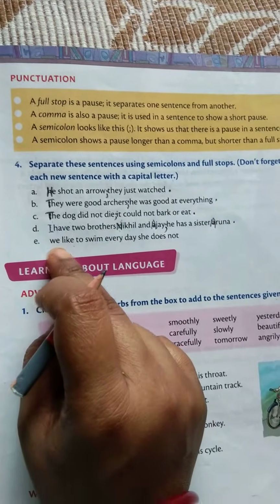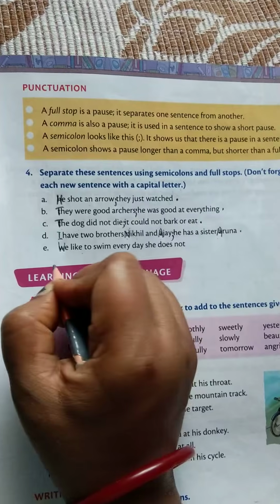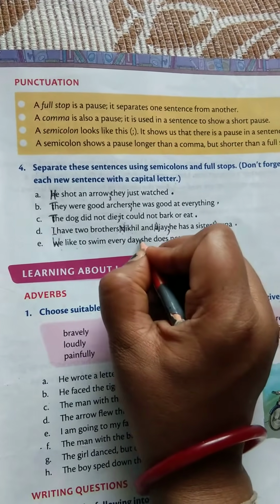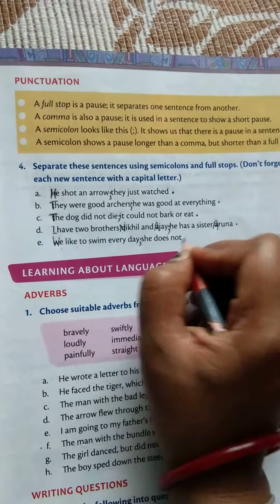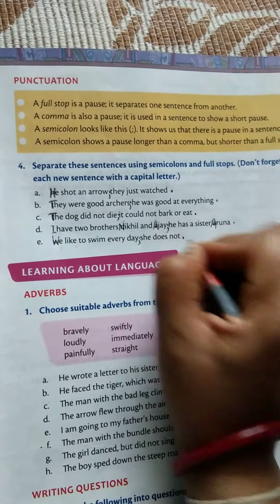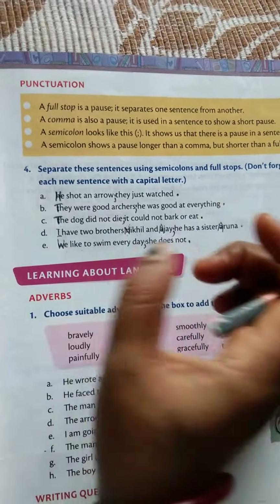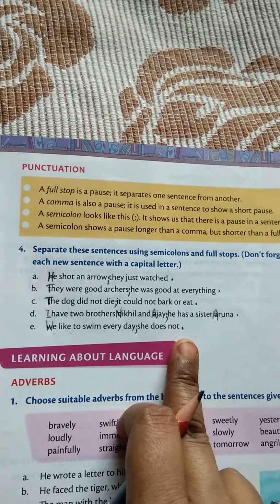Come to the next. We like to swim every day. W is given in small, so you can change it into capital. We like to swim every day. Up to this the sentence is completed, so you put a semicolon. She does not. After that you can put a full stop. So you can separate all the sentences like this and complete it like this in your English course book.